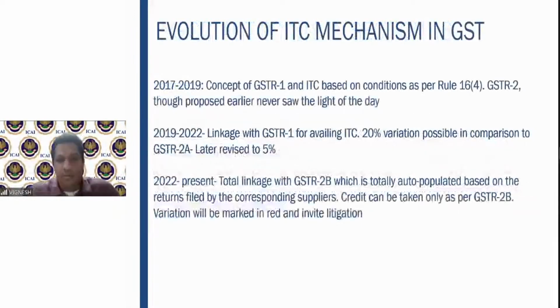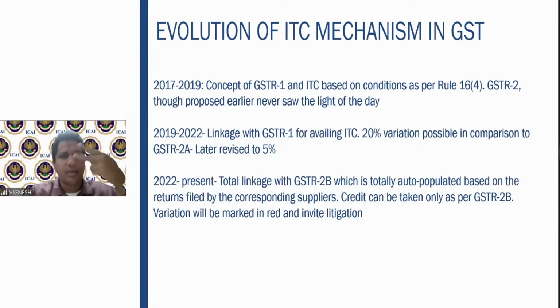Now, this slide is very, very important. This shows the evolution of the ITC mechanism in GST, just for your practical understanding. So, we are seeing this GSTR 1-2A. Earlier, this sort of conditions was never there. You could claim input tax credit if you had the invoice earlier, but now it is there. So what exactly was the evolution? In 2017, when the GST law first came into the picture, three types of GST returns were envisaged: GSTR1, GSTR2, GSTR3.